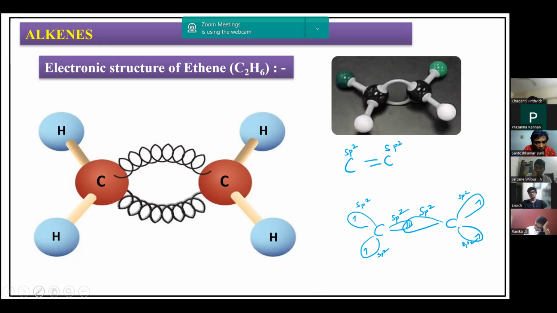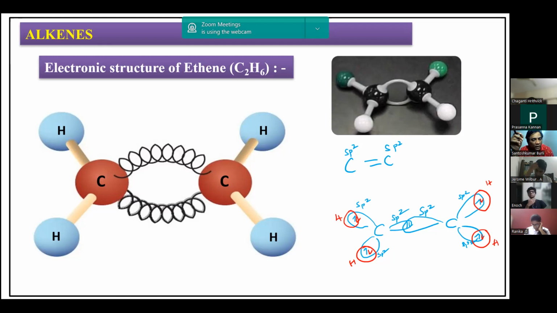Now these sp2 hybridized orbitals overlap with the s orbital of hydrogen, one s orbital of hydrogen at each position. Now you know carbon has 2s1, 2px1, 2py1, 2pz1 in the excited state, so the configuration is 1s2, 2s1, 2px1, 2py1, 2pz1. Only two p orbitals are involved in hybridization.